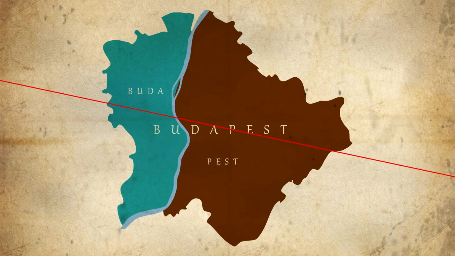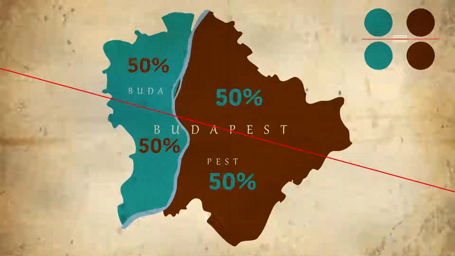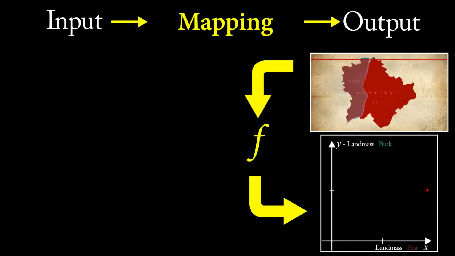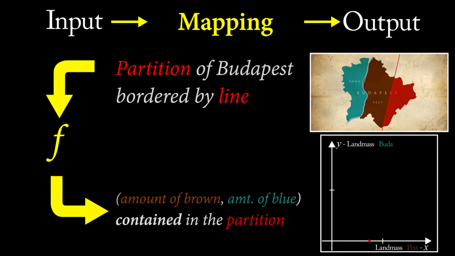You can cut the city with one straight line and cut both its parts precisely in half by area. Let's prove it. Consider a function f that maps any partition of the city bordered by a line to the amounts of each part it contains as a coordinate in 2D space.